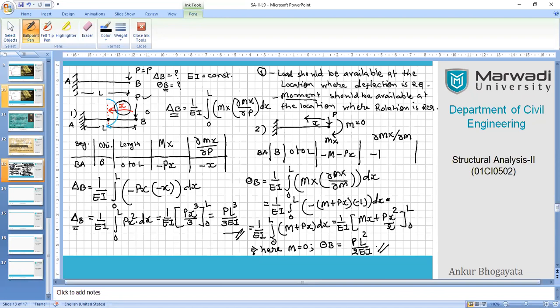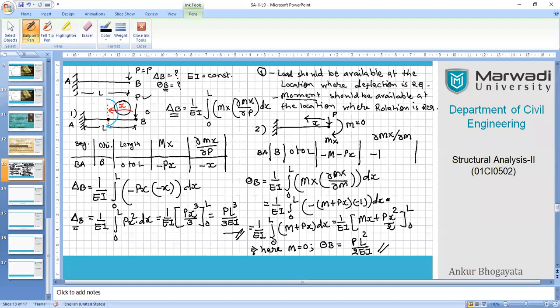So I hope you have got the point, you have understood the procedure, right? Now let's take another numerical, which is a little bit on a higher side with numerical values, of course, so you will enjoy the values, and also will be following the same concepts, right? So the same principle, same application, nothing changes. The only thing is you have to be very careful while you are writing the general moment equation, and with respect to which variable you will be taking the partial derivative. That also becomes very important.